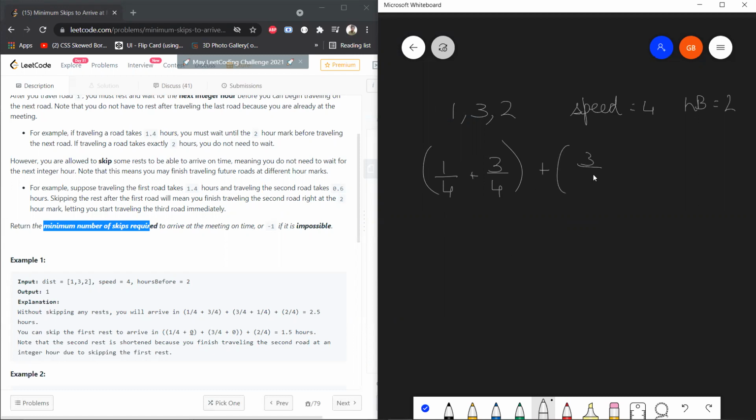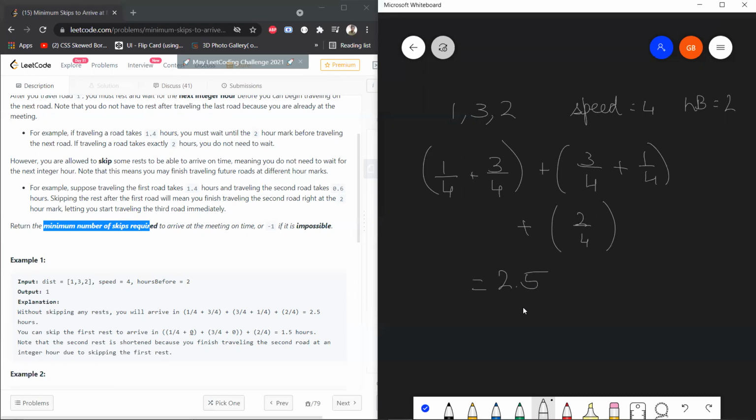Next, you are traveling on the 3 by 4th road, and yeah, so 1 by 4 is your resting period. Similarly, 2 by 4. And okay, since this is the last road, you won't take any rest, right? You have reached your destination once you cross this road. So this is an important point. Don't forget that when you reach the last road, there's no need to wait. Anyways, no need to rest. And as you can see over here, they've calculated this for us. This will give you 2.5 hours, which is definitely more than your hoursBefore, right?